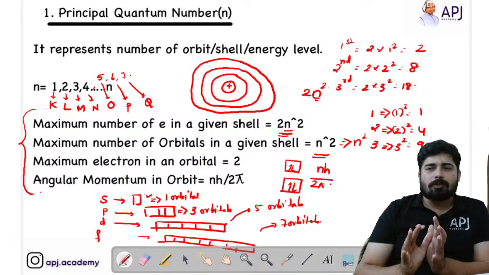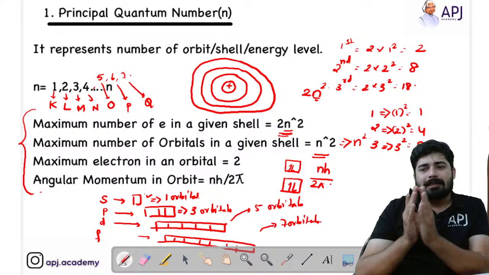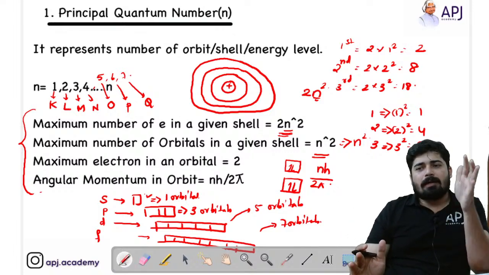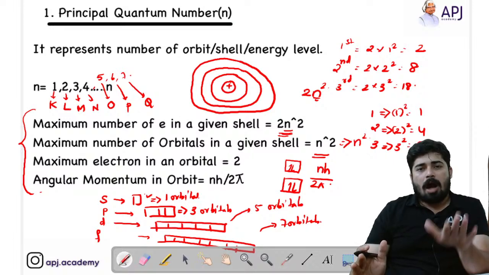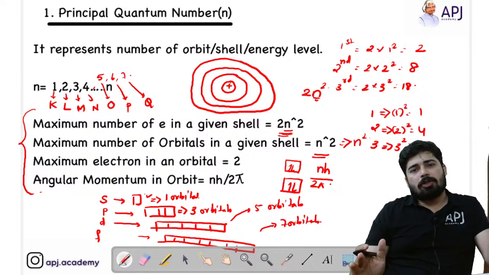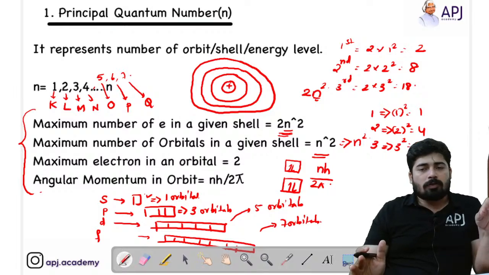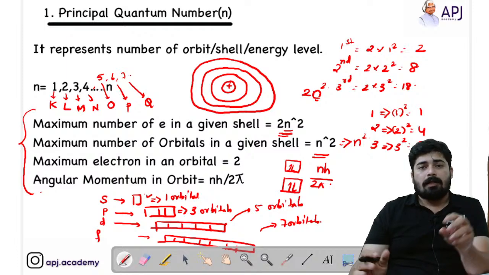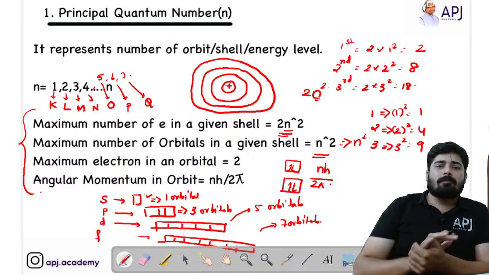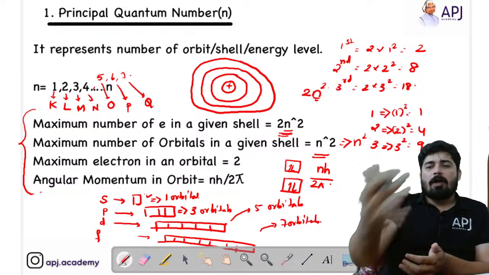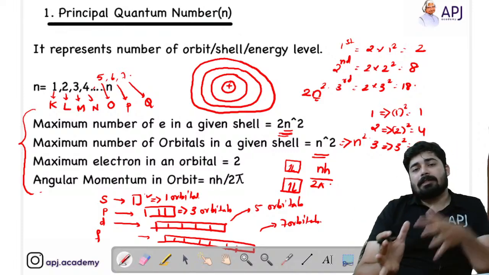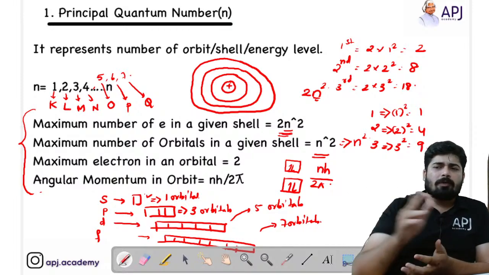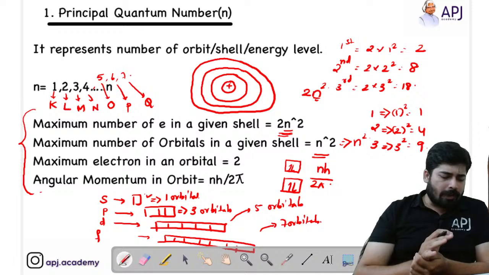Hope this is clear, students. Please let me know whether it is clear or not. Okay, 4 things. One is the maximum number of electrons present in a given shell. How to calculate? Just use the formula 2n square. If you are asked to find the maximum number of electrons present in the first shell, just put the value 1 in the formula 2n square. If you want to find the maximum number of electrons present in the second orbit or the second shell, then just put the value 2 in place of n in the equation 2n square.